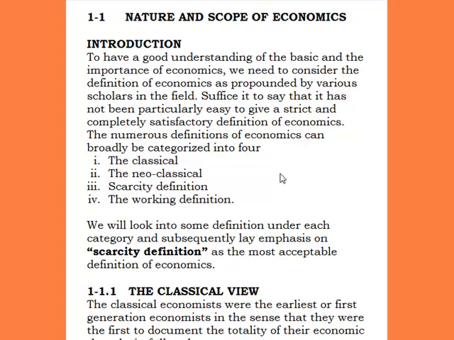And these definitions are broadly categorized into four. Now, these four categories are: one, the classical view; two, the neoclassical view; the third one is the scarcity definition, while the fourth one is the working definition. I want us to listen attentively. Of these four categories of definition of economics, the one that is mostly used is that of the scarcity definition. So after explaining each of the four views or thoughts of economics, we'll lay more emphasis on the third one, which is the scarcity definition.